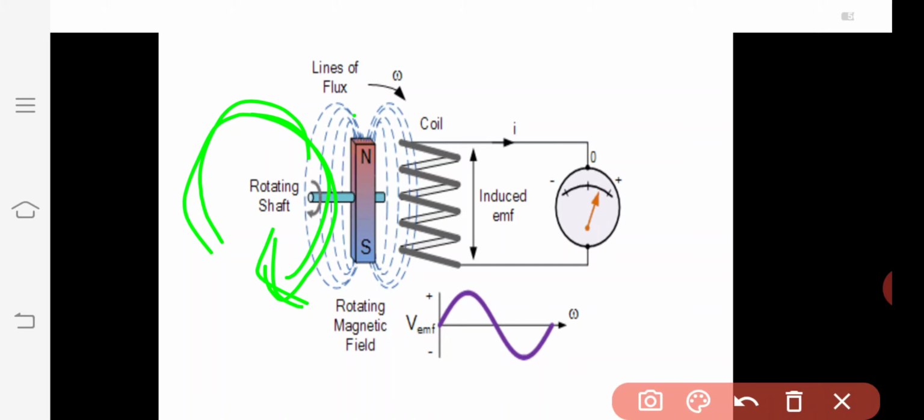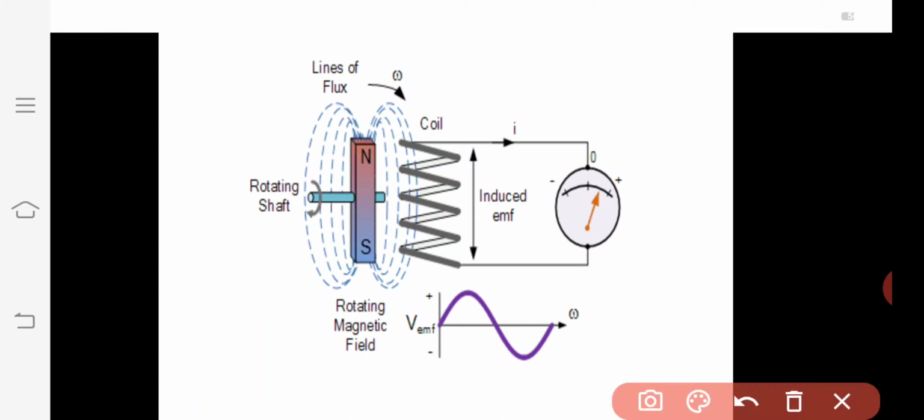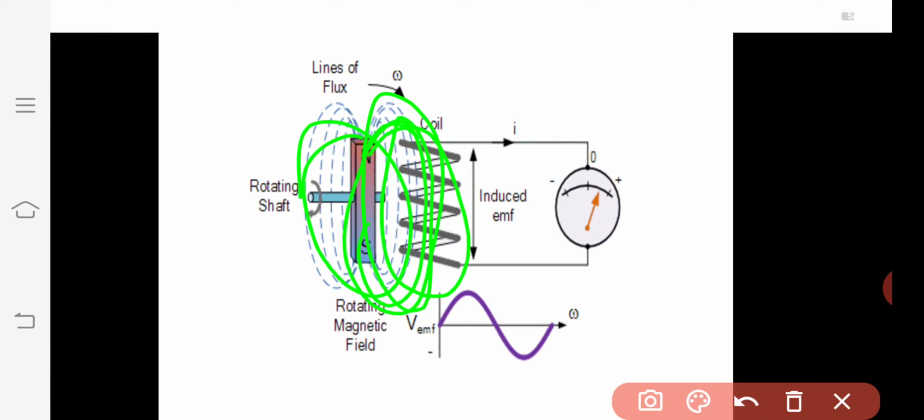When the speed of the magnet is faster, these field lines move faster, and the induced EMF is increased. Third method, when the strength of the magnet is more powerful, these field lines are powerful, and as they move through this coil, the induced voltage is more.